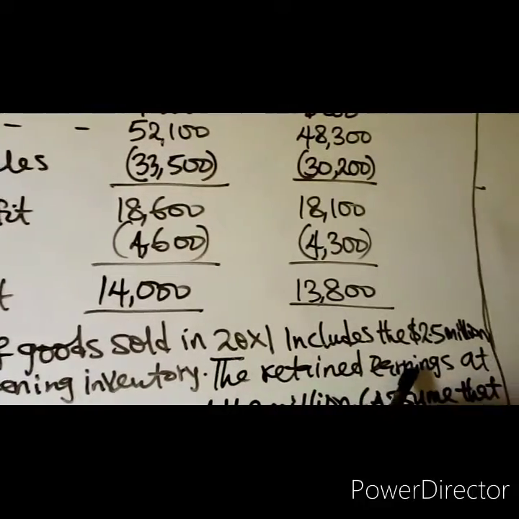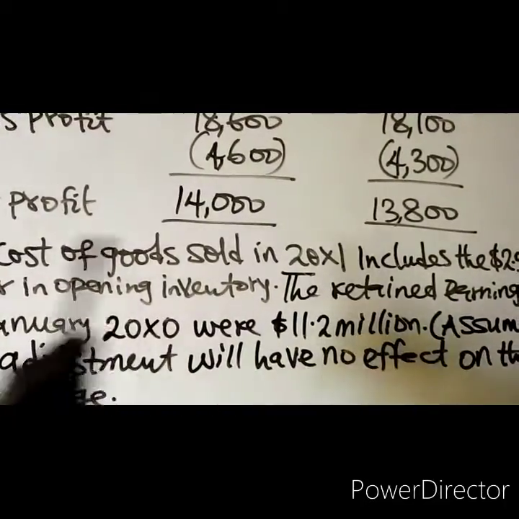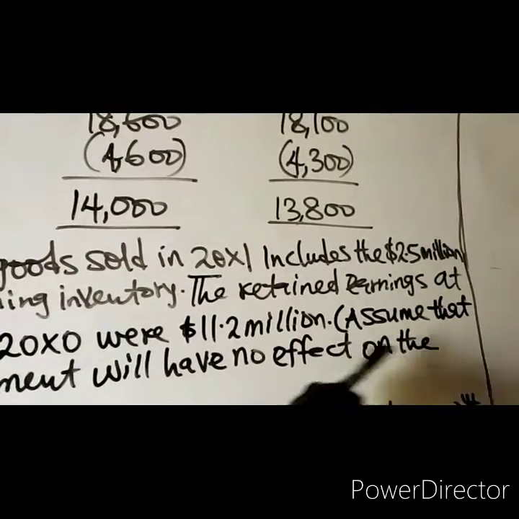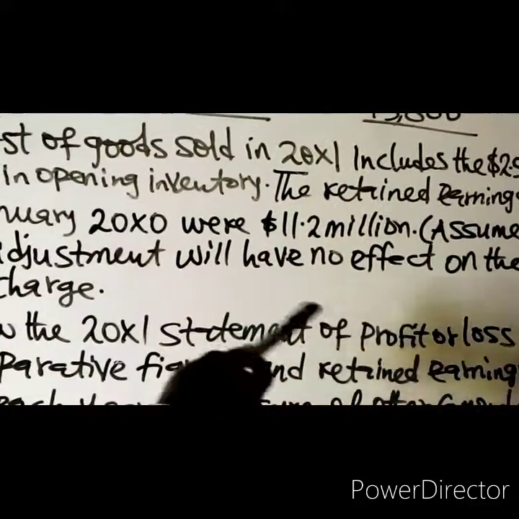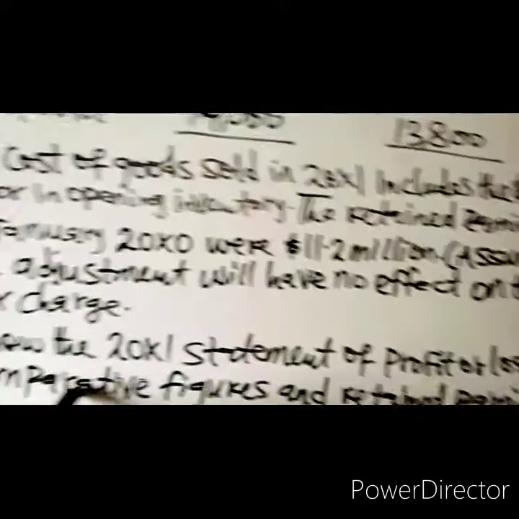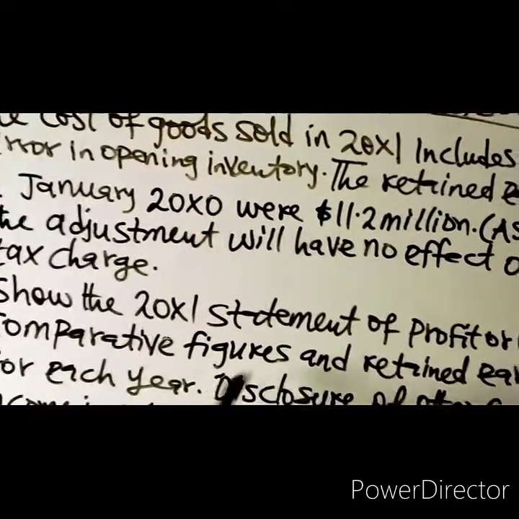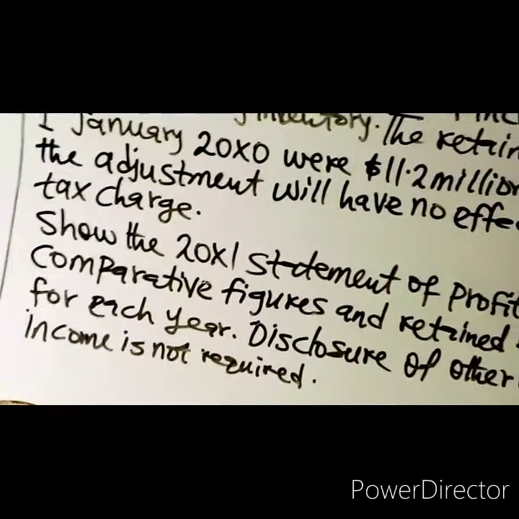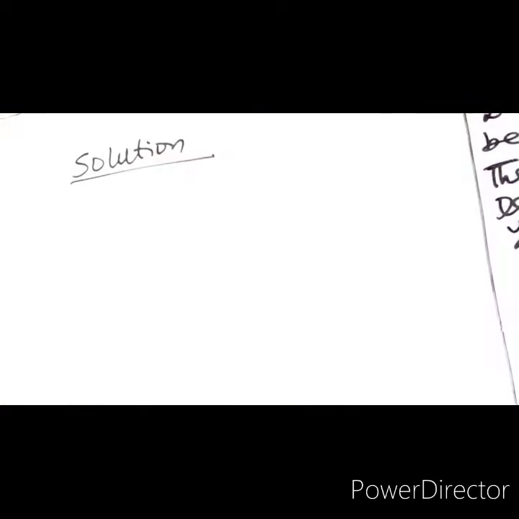The retained earnings at 1st January 20X0 were $11.2 million. Assume that the adjustment will have no effect on the tax charge. Show the 20X1 statement of profit or loss with comparative figures and retained earnings. Disclosure of other comprehensive income is not required. So that is the question. So, solution.